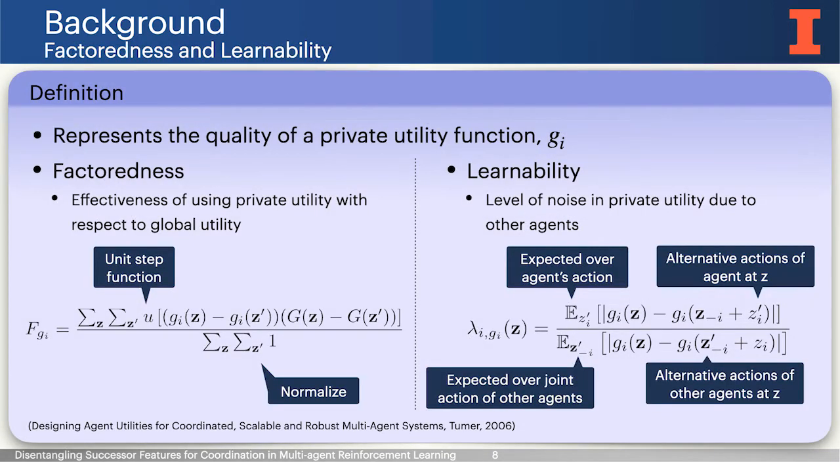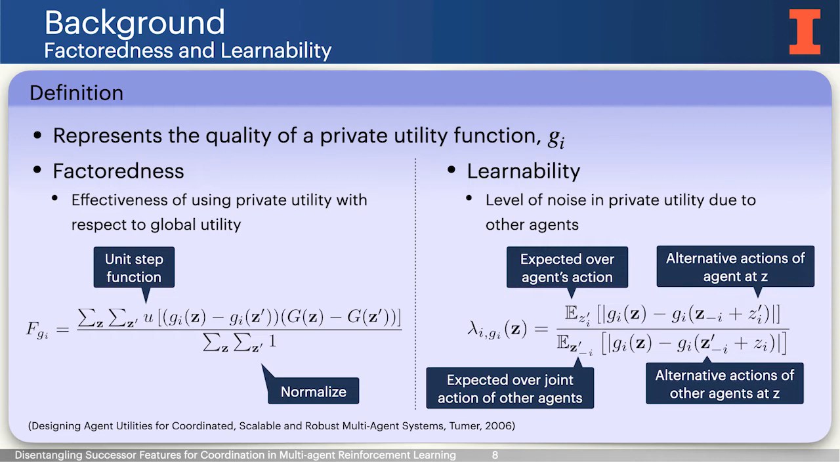Next, we would like to introduce the notion of factorness and learnability, first formalized by Tumer. Consider the case when the multi-agent environment returns a global reward. There could be various ways to define private utility functions for achieving this reward. These metrics provide meaningful evaluations of the quality of those private utility functions. First, factorness is a measure of how well the private utilities are aligned with the global utility.